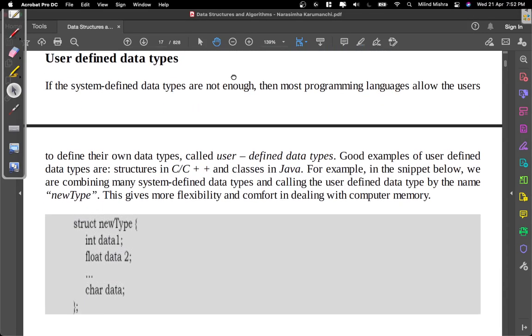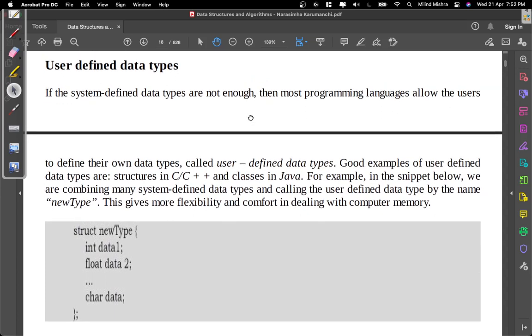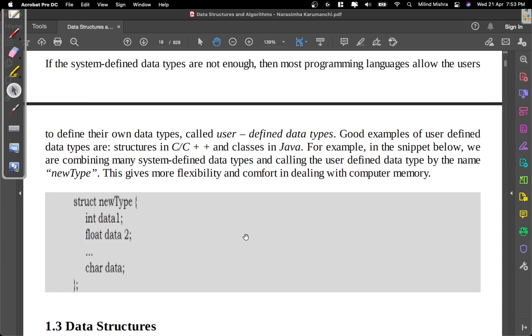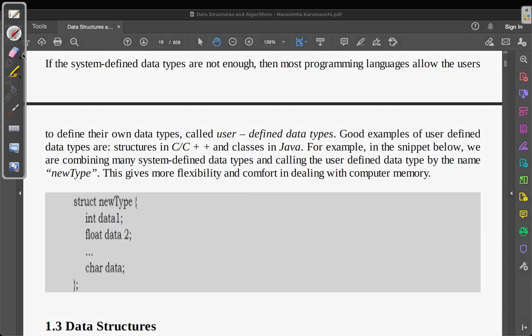So user defined data types is a good topic to discuss. As we discover more data structures in this course, we are going to see more user defined things, like linked list, you might have heard. There's no default thing, we created this. So in order to use the concept of a linked list, we need to user define this data structure.